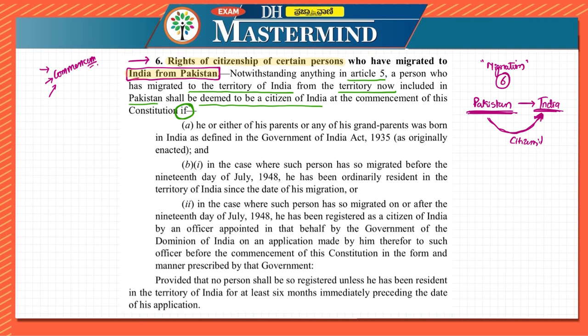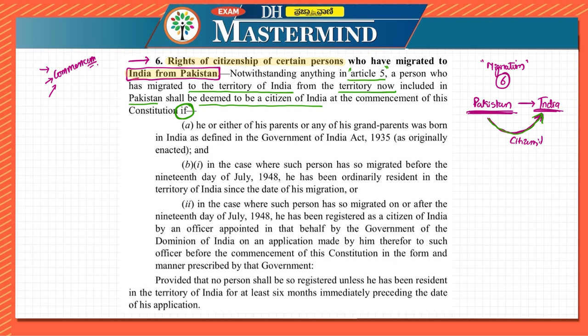That is, they are telling that if a person has migrated from Pakistan to India, besides Article 5, what are the other conditions to say that that person can be given Indian citizenship? So let us look at the conditions over here.